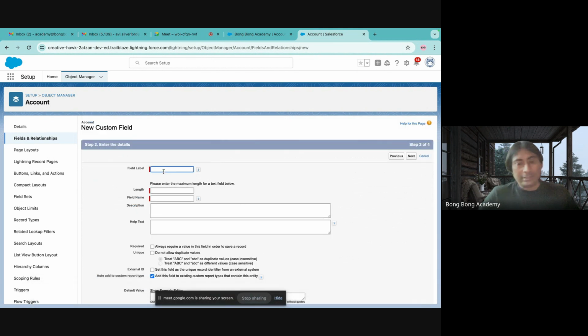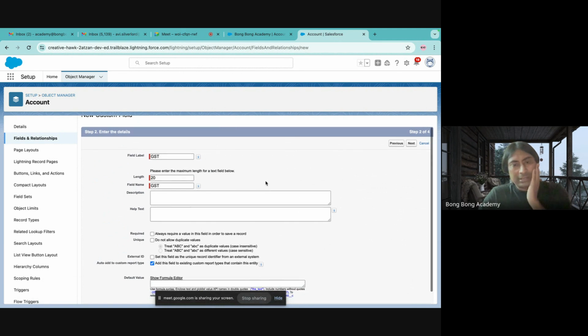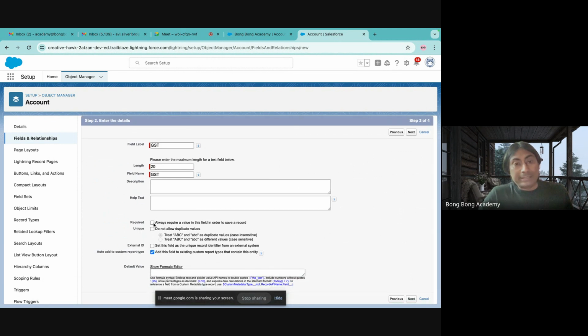I will hit next. I will name this field GST. Automatically the API name is also filled up. GST, I think in India, is 20 characters. I don't remember exactly. Probably. I can make this field mandatory if I tick this one. I can make this field unique. What is unique? If you create a record with some value once, you will not be able to create another row with the same value. So if you mark this as unique, then you cannot duplicate the value in different rows or records.